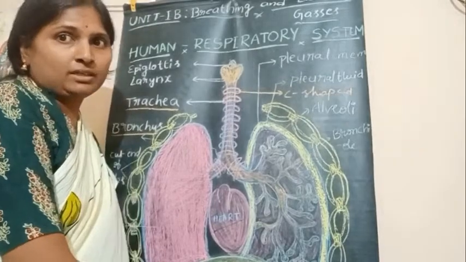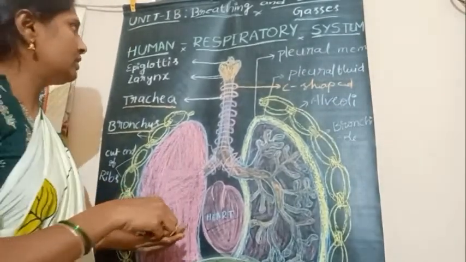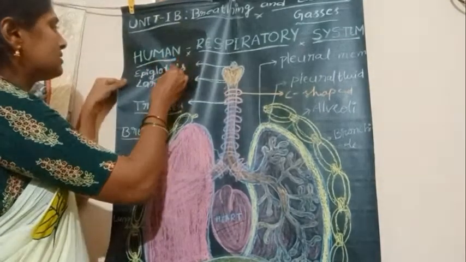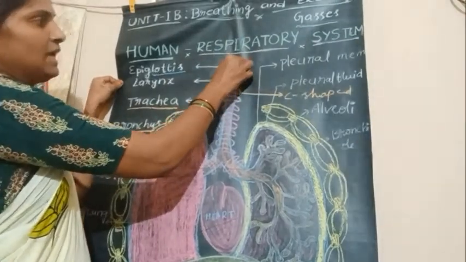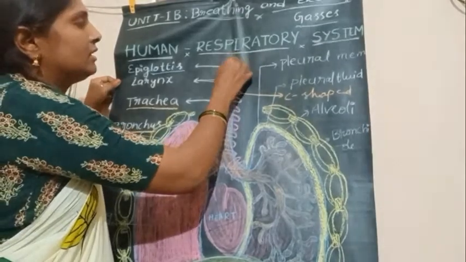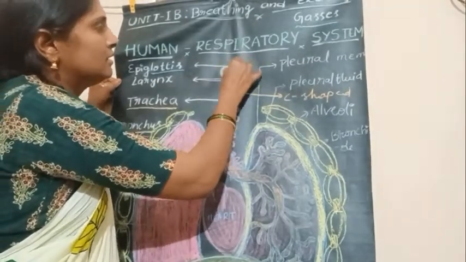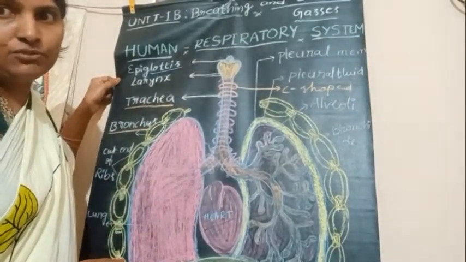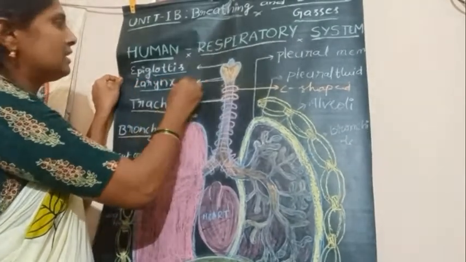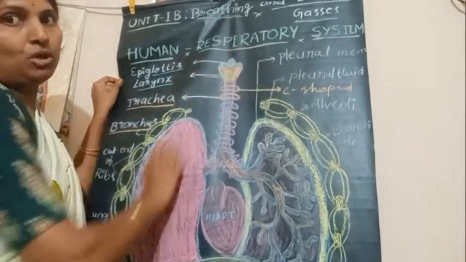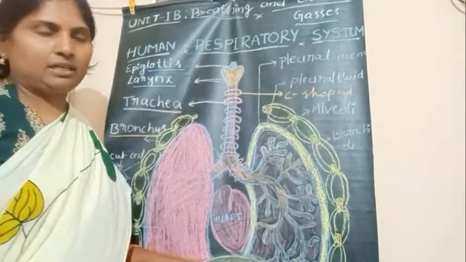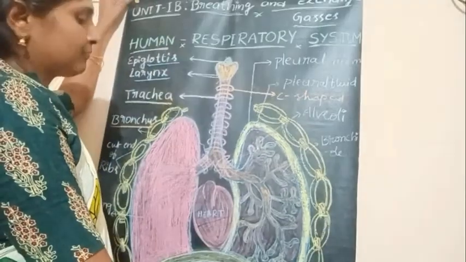So this is a human respiratory system. Here you can observe few organs of respiratory system, that is epiglottis. Epiglottis is a flap-like structure which can close the glottis and prevents entry of food particles into the trachea windpipe. And this is the larynx, larynx or sound box. And the next part of the respiratory system is trachea. So this is trachea, trachea or windpipe.